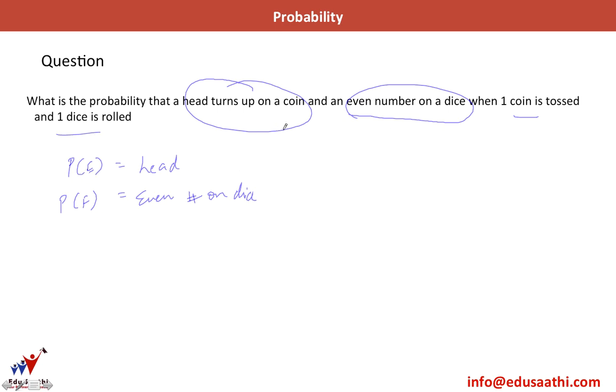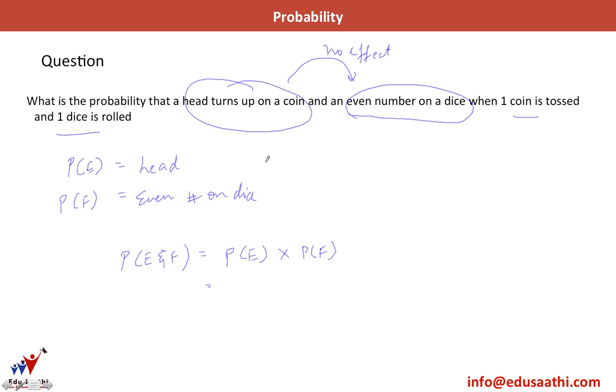So it is very clear that tossing a coin will have absolutely no effect on the number that comes on the dice. So simply P of E and F is equal to P of E multiplied by P of F, since these are independent events.